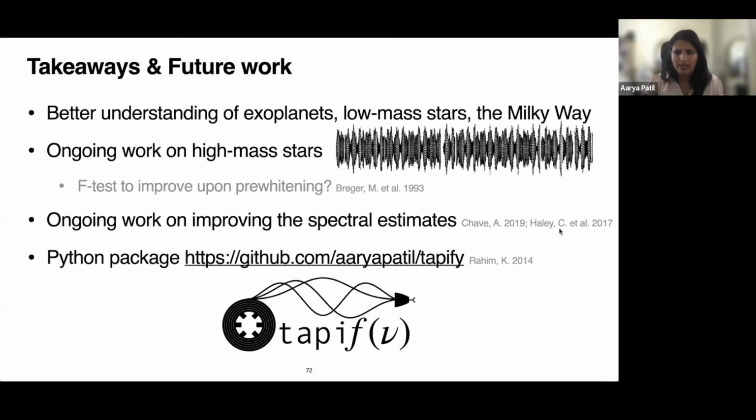the paper by Charlotte Halley, and they try to essentially optimize the parameters NW and K. The bandwidth NW, and K is usually set to 2 times NW minus 1.